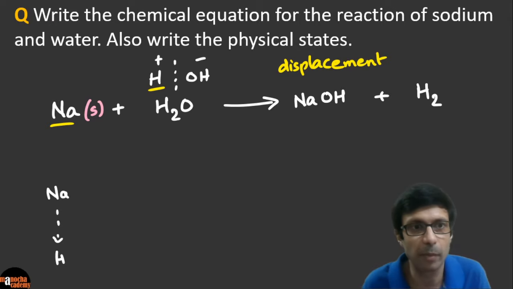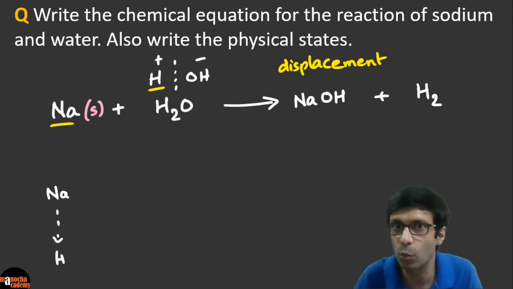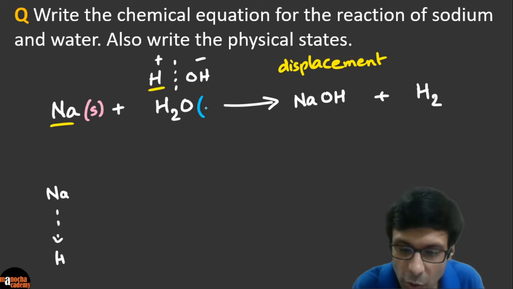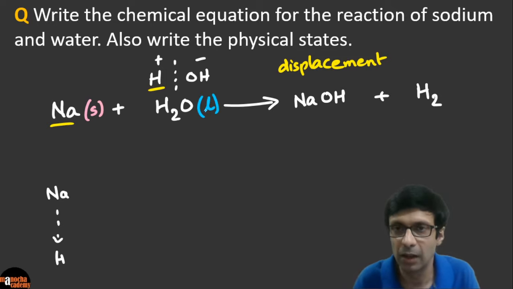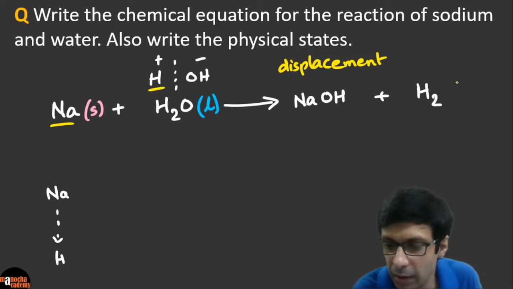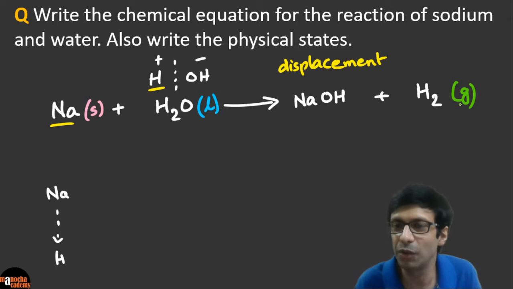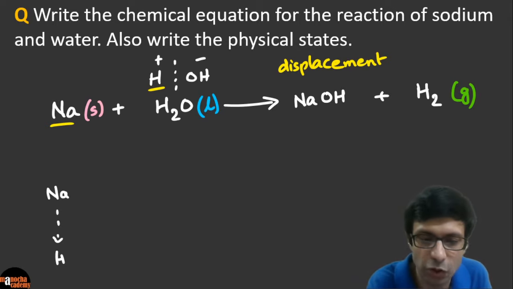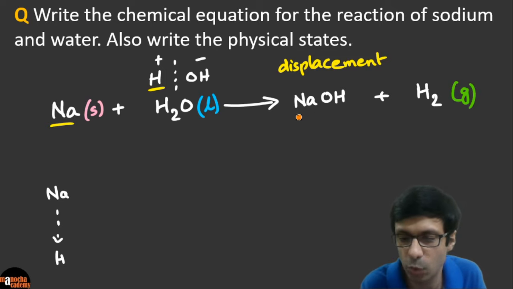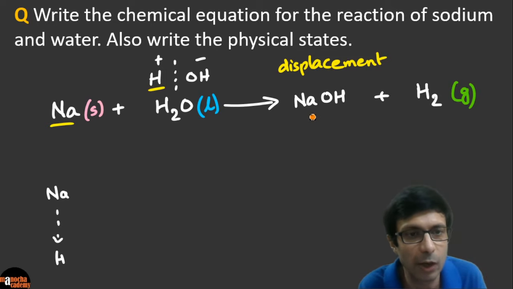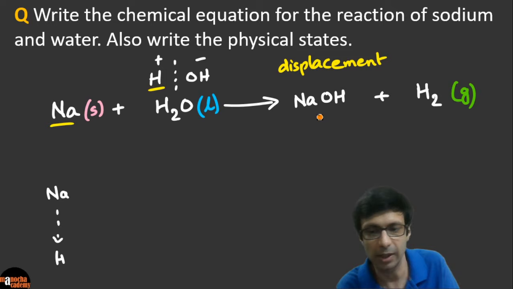Water, what should I write? Remember, we discussed in this class, for pure water, we don't say aqueous because water can't dissolve in water. So this is going to be a liquid here. And hydrogen is clearly a gas here. So let's fill in, I'm using green color, G for green, G for gas. So that's gas. What do I do for NaOH here? What do you guys think? So sodium hydroxide, what state should I put for NaOH? Some of you are saying liquid, and guys, it's not sodium oxide here.